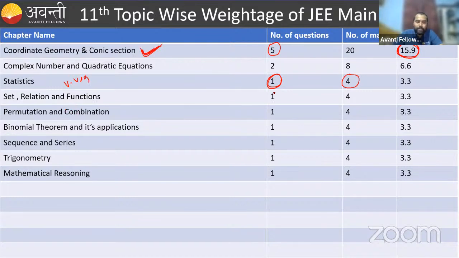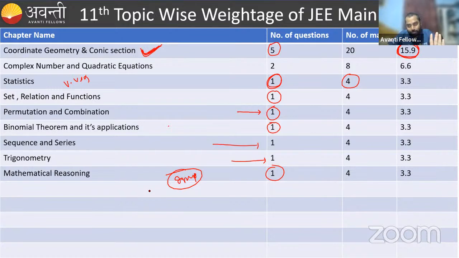Then come to the portion sets, relations and functions. You will get 1 question, combining both the 11th and 12th syllabus, from sets, relations and functions. Permutation and combination, you will get 1 question, and it is an easy question, you can solve it, right? Binomial theorem also you will get 1 question. Sequence and series, you will get 1 question. Trigonometry, you will get 1 question. And mathematical reasoning is important. It's a very easy topic, and surely you will get 4 marks from this chapter.